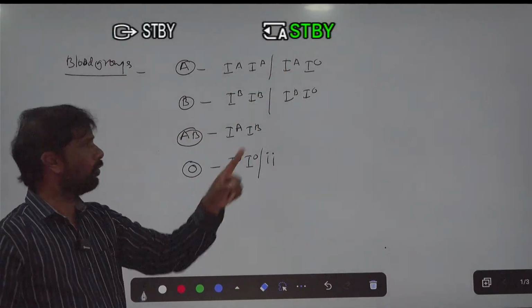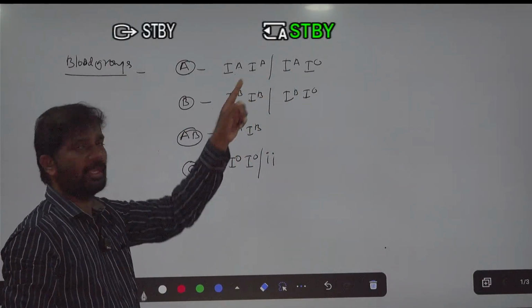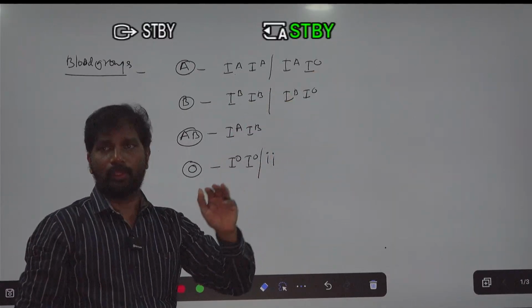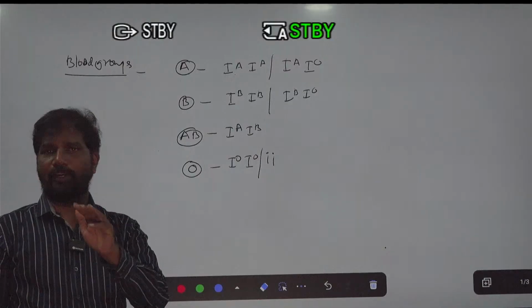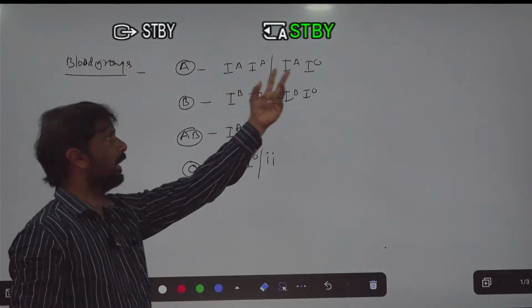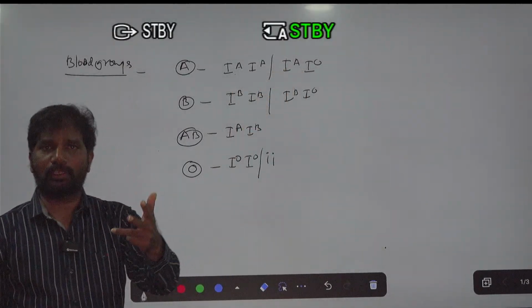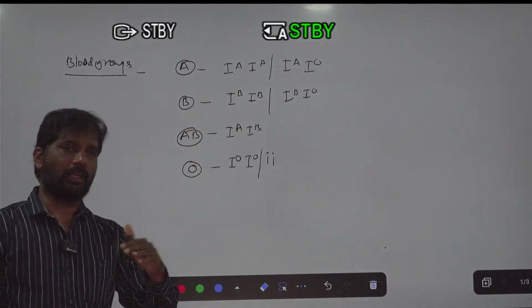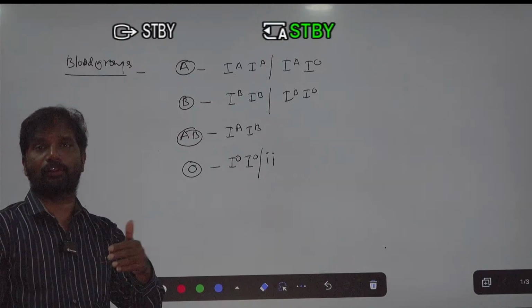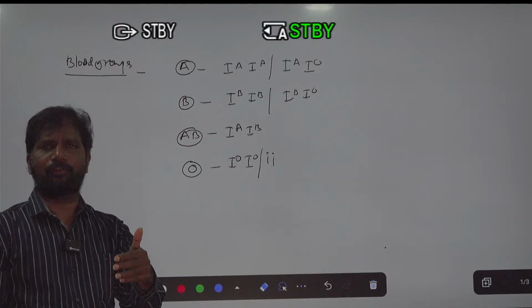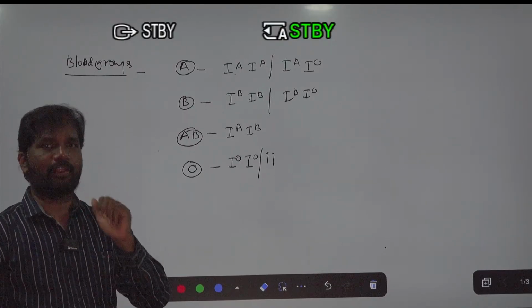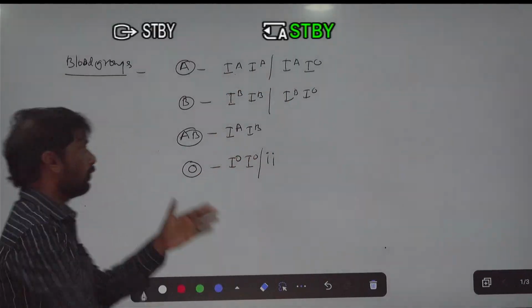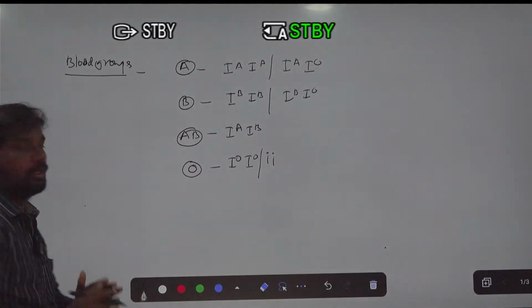One blood group is expressed by IA, or maybe by IA-IO. When one character is expressed with more than two genes, we call it multiple allelism. Previously we discussed that. Multiple allelism means one character is expressed with more than two factors. So this is the importance of blood groups.